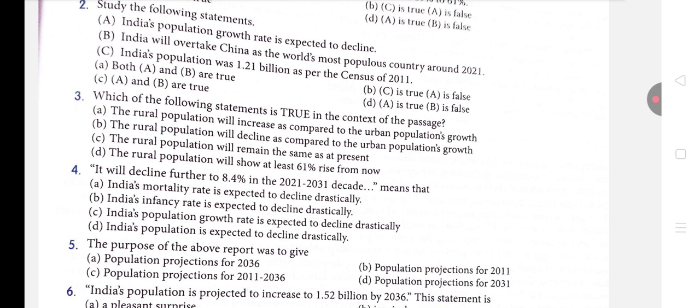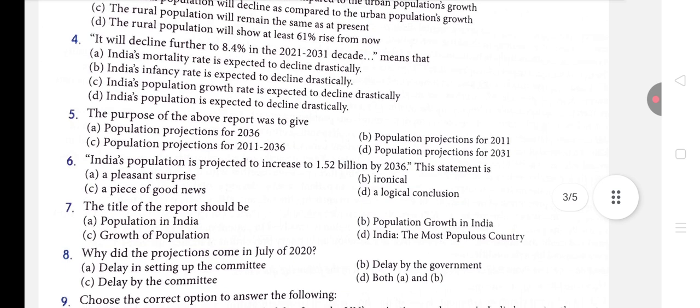This option I think we can think about, but let's see the other options as well. The rural population will remain same. Absolutely false. We have already seen that rural population is declining. Rural population will show at least 61% rise from now. Absolutely false. So option B, the rural population will decline as compared to the urban population growth, is absolutely correct.